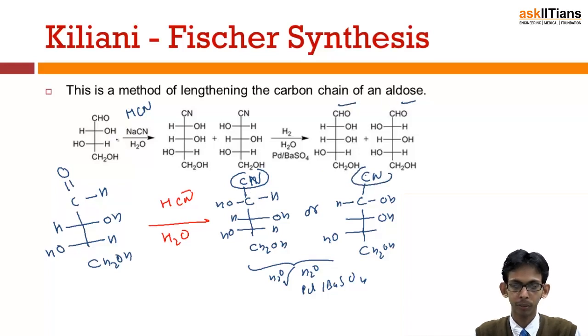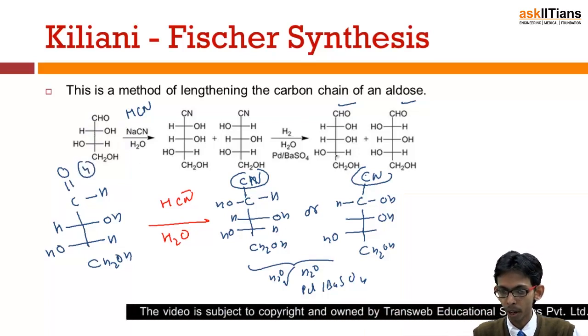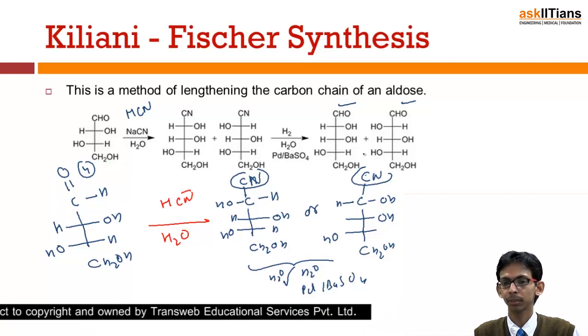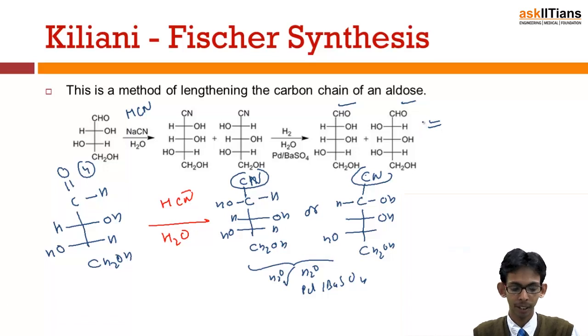So overall, we see that we started from 1, 2, 3, 4 carbon atoms, and we have now 1, 2, 3, 4, 5 carbon atoms. So this is Kiliani-Fischer synthesis, which is used for increasing the chain, and we have just studied what we get when we increase the carbon chain of any compound. If we start with glyceraldehyde, we get erythrose and threose. Similarly, when we proceed with threose and erythrose, we get ribose and arabinose. So this was all about Kiliani-Fischer synthesis.